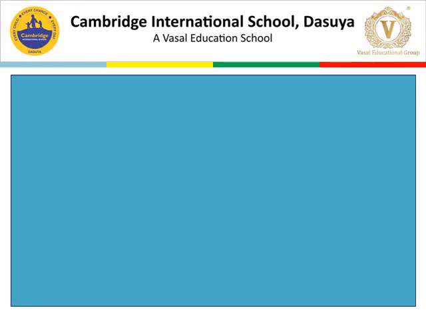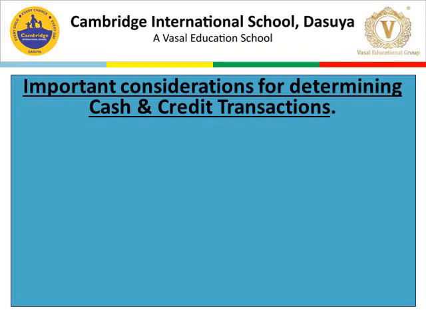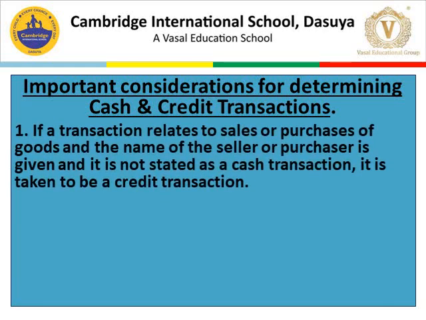Dear students, today we are going to learn how to identify a transaction, whether it's a cash transaction or a credit transaction. Let's begin with case number 1. If a transaction relates to sales or purchases of goods, and the name of the seller or the purchaser is given and it is not stated as a cash transaction, it is taken to be a credit transaction.